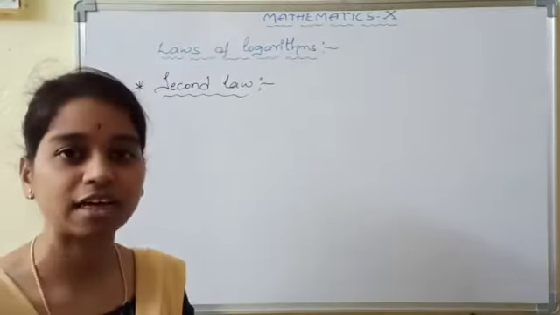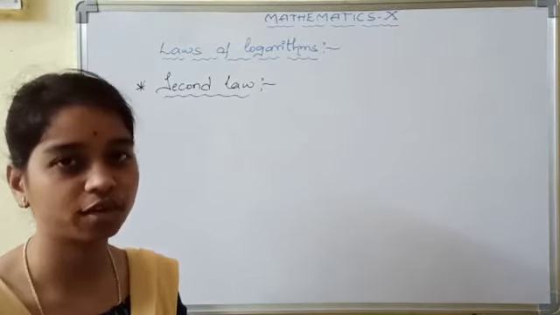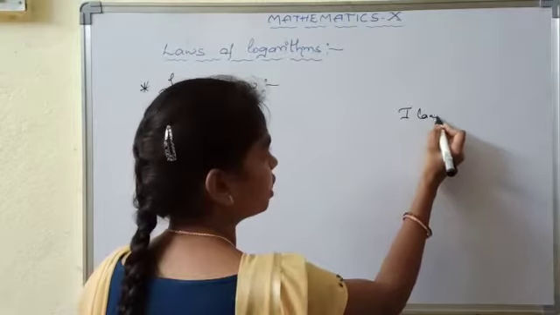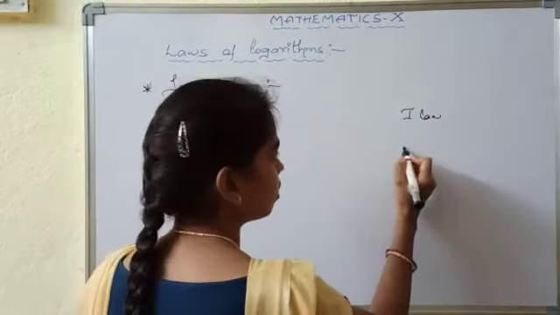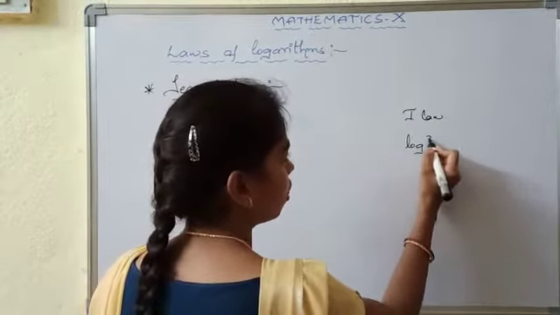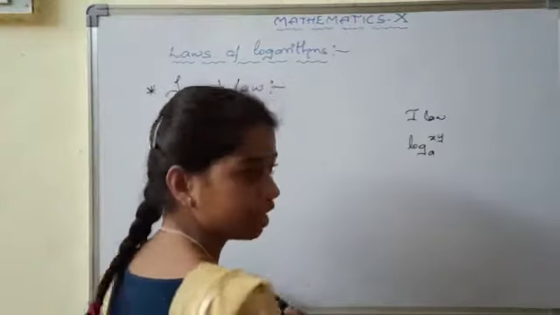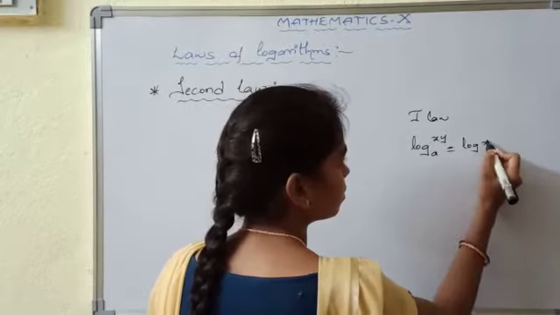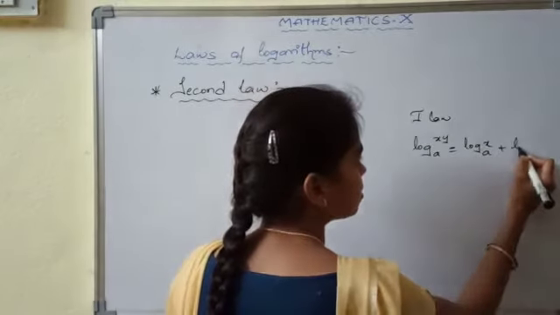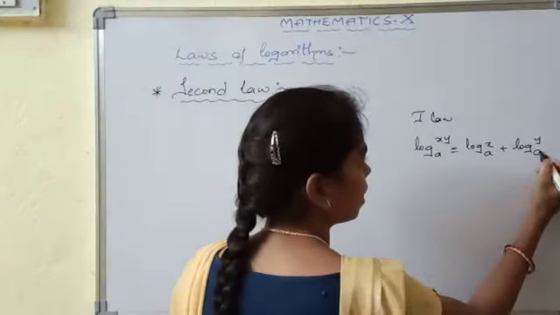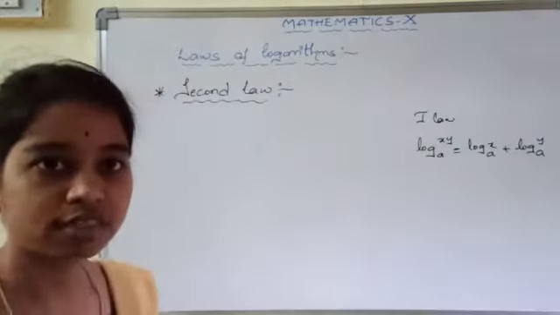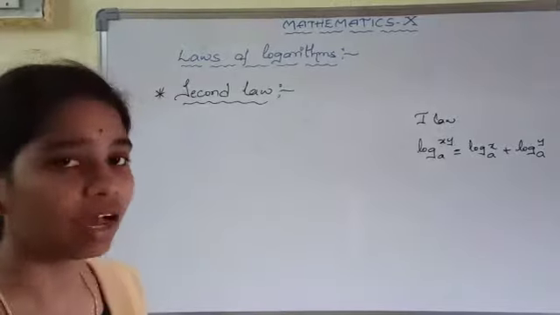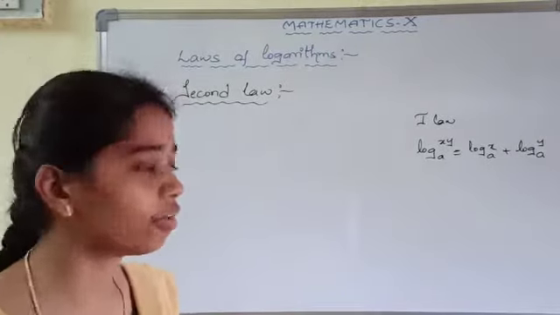So in the last class we have studied the first law of logarithm. What is the first law we have learned? That is, log of xy base a can be written as log x base a plus log y base a. Also we have seen some example problems on the first law of logarithm. So now I am going to explain the second law of logarithm.